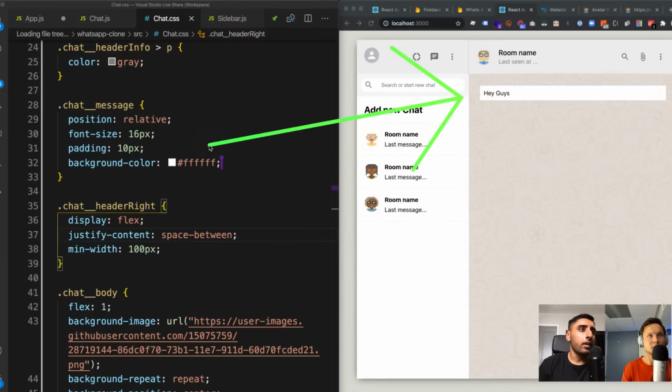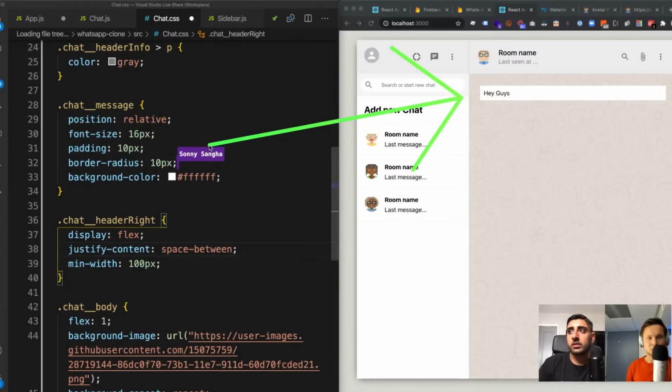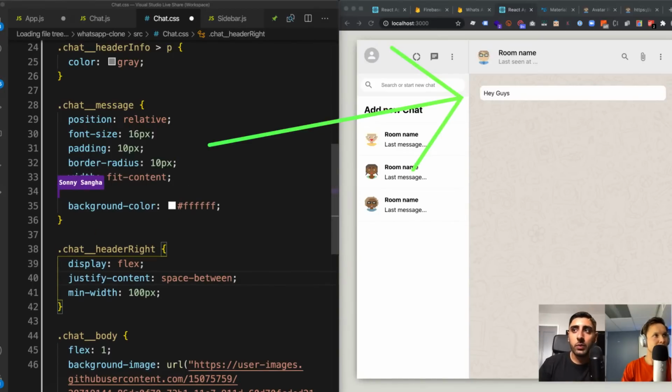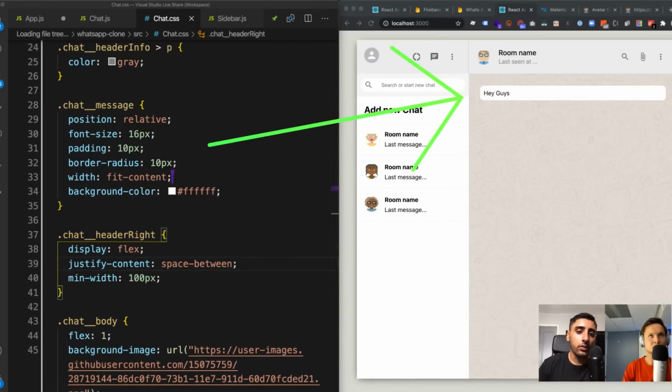Yeah, it's white. And then we're going to give it a border radius of 10 pixels, to round it a little bit, so it gives it more of a message feel. If you only want the width to fit the contents, you just need to do width: fit-content. What that will do is, depending on how much text is in there, it will just reach that amount. And I'm going to say margin bottom of 30 pixels.